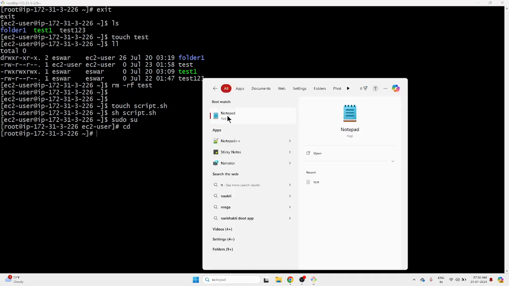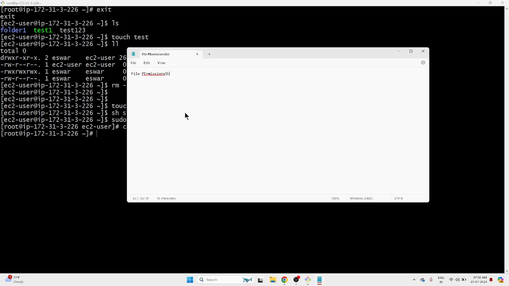Let me write it here: SUID, set UID, SGID, sticky bit. So these are the special permissions we have within Linux.